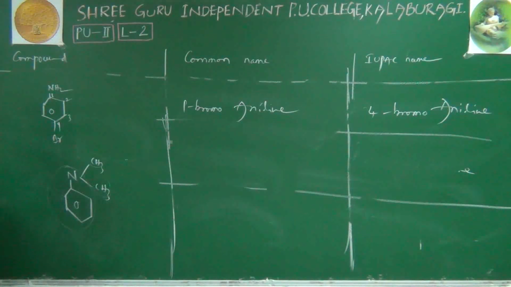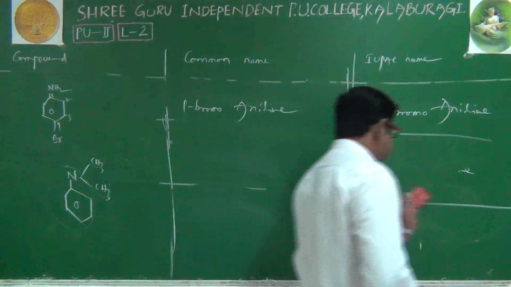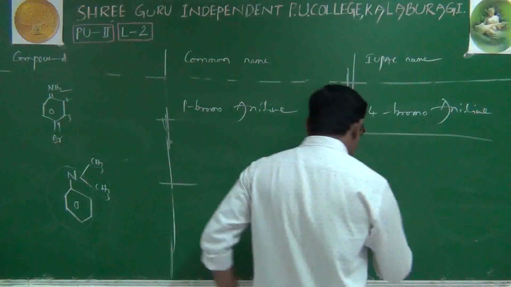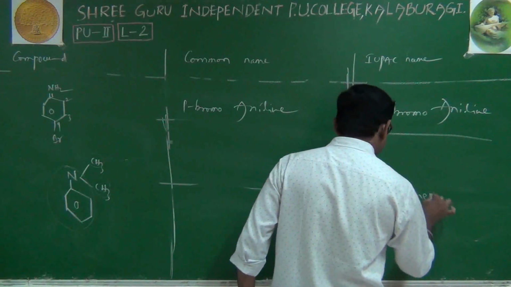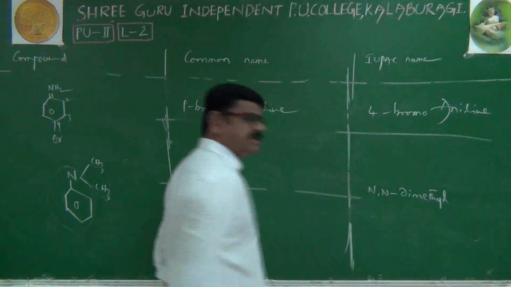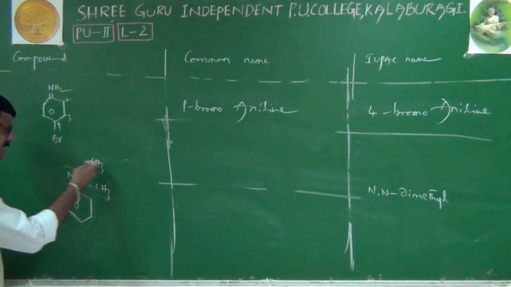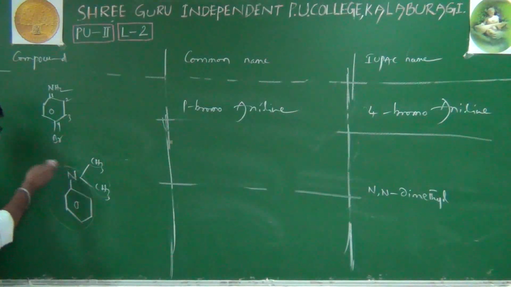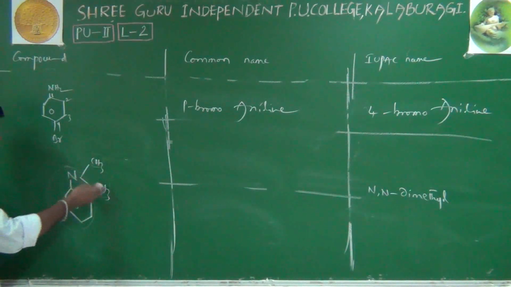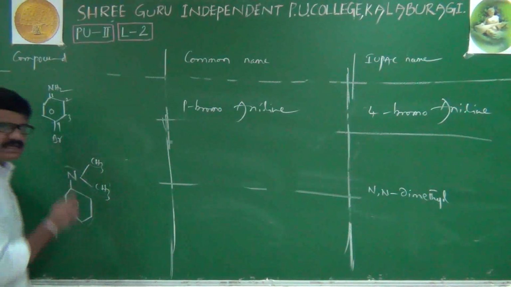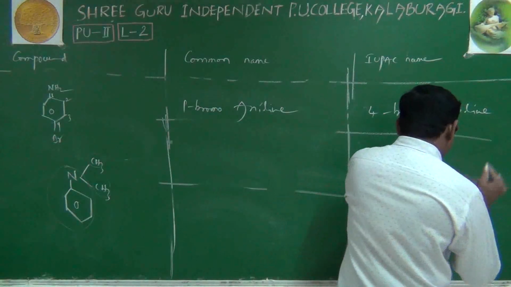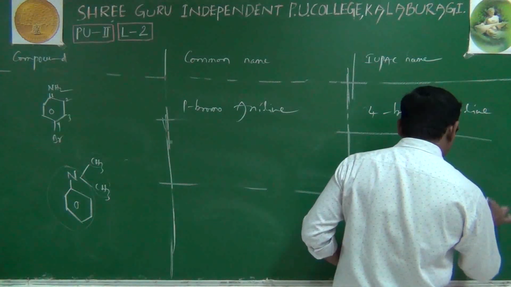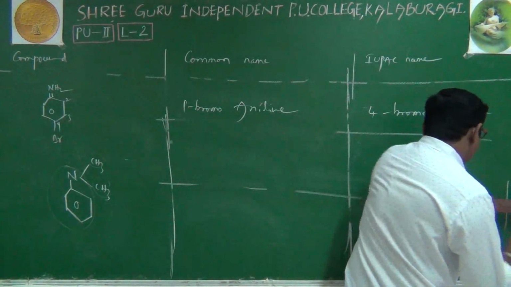This is the parent chain. Therefore, its IUPAC name is N,N-dimethyl, because this methyl is connected to nitrogen, and this methyl is also connected to nitrogen. N,N-dimethyl. Our main parent chain is aniline. Aniline we can write, or benzenamine also we can write. Doesn't matter. Aniline or benzenamine.